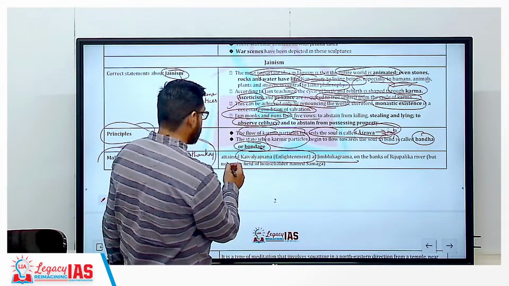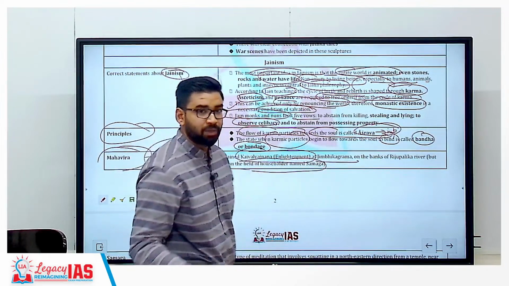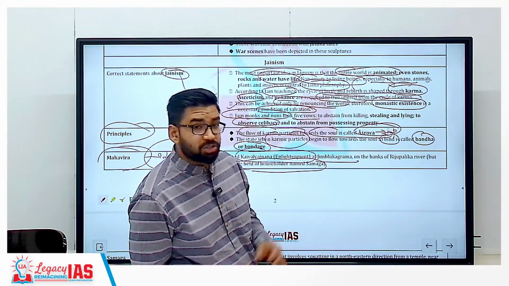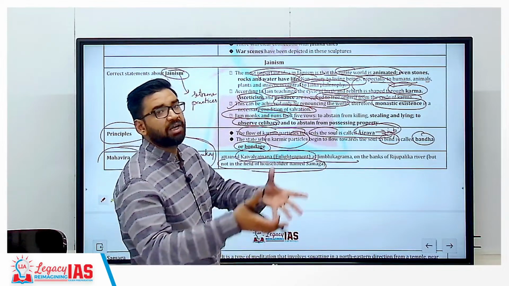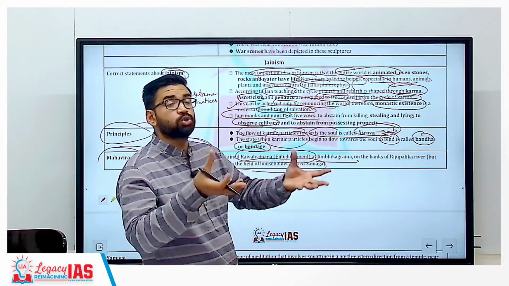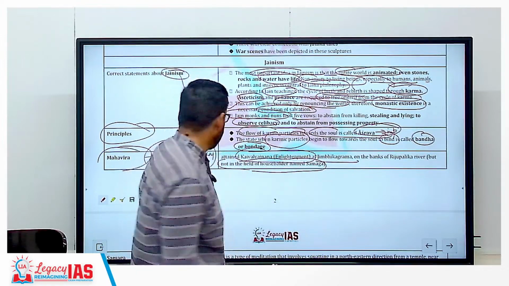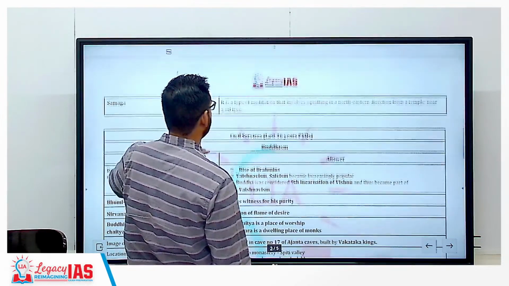Clear? But not in the field of a householder named Samaga. So he became a monk. Clear? So this is the most important reason. At the age of 42, he attained Kaivalya Gyan. Kaivalya Gyan means supreme knowledge, ultimate truth. Clear? So these keywords are very important for your examination.